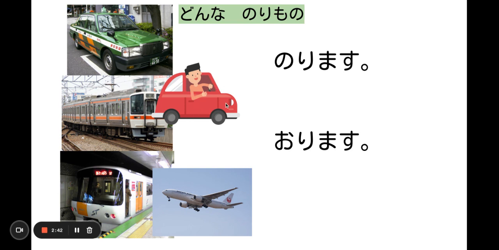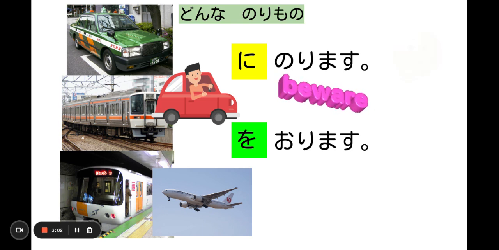And 車 nowadays, they use it not just taxi, but Uber. Those share rides. So we need to know 車. So what particle goes with 乗ります? That's right, に乗ります. What particle goes with 降ります? That is right, を降ります. Don't forget that.